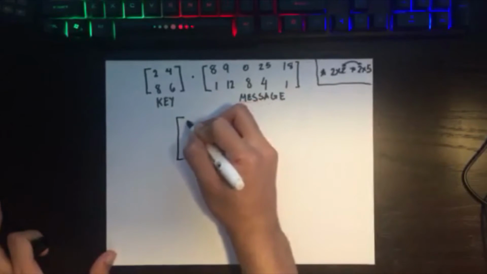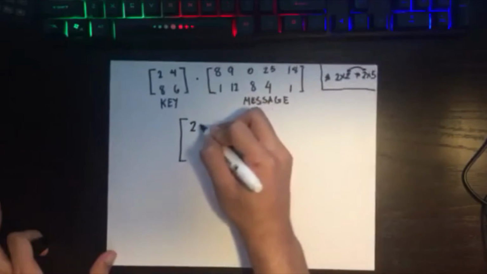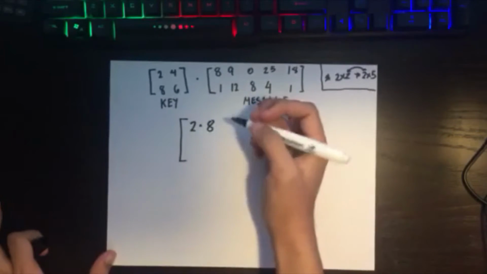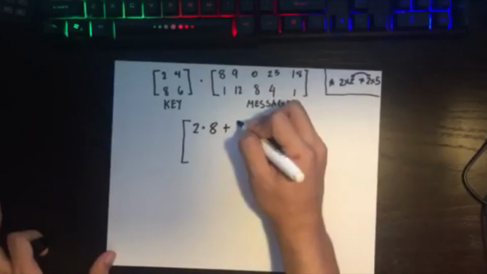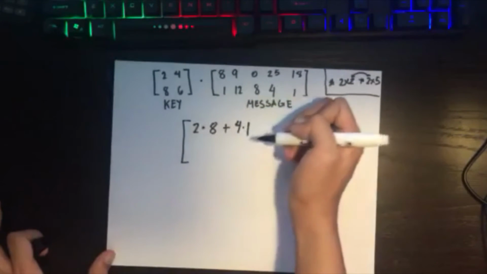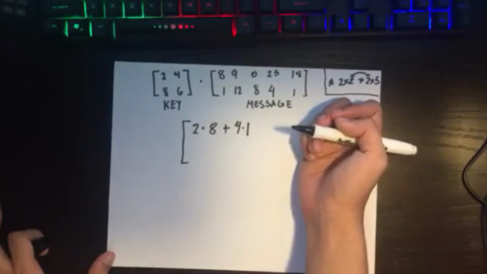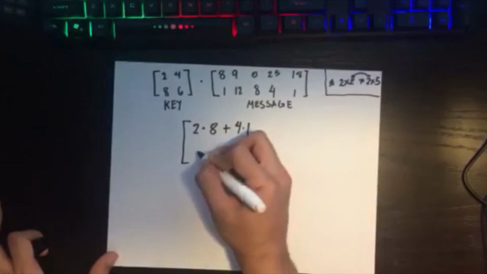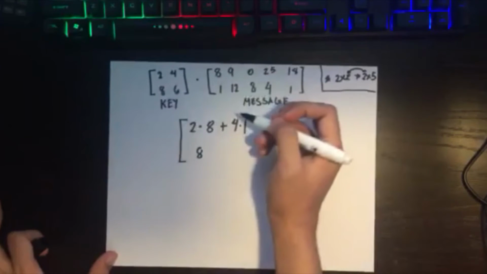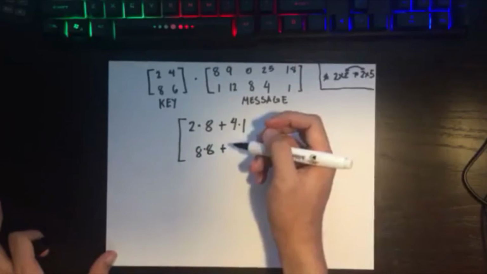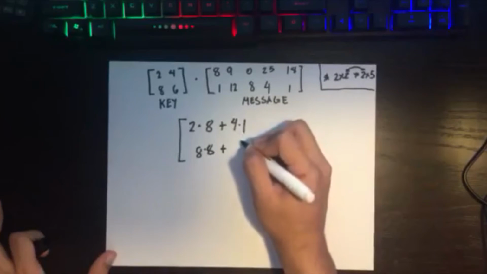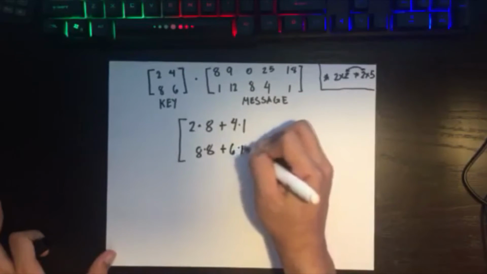We can have 2 times 8 plus 4 times 1. Next, for the bottom one, we have 8 times 8 plus 6 times 1.